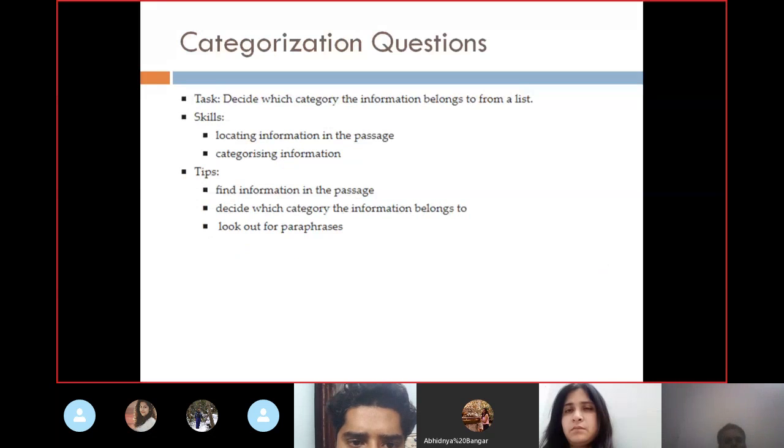Now, category questions. Category related questions are categorization questions. So decide which category the information belongs to from a list. Skills: locating information in the passage. You need to see it, otherwise you will not be understanding. I'll make you see this type by sending you some of the things related to categorization questions also.